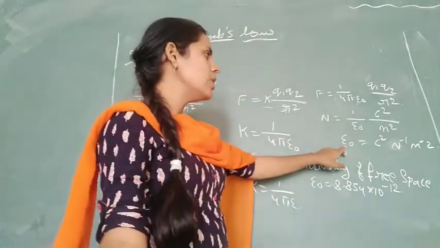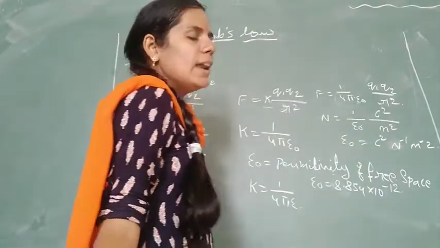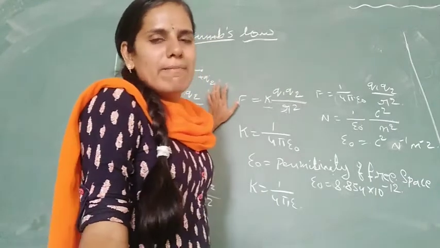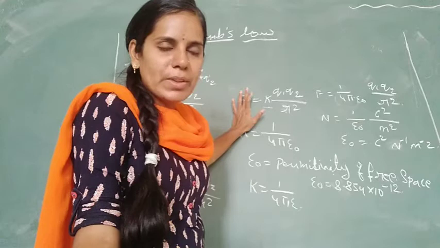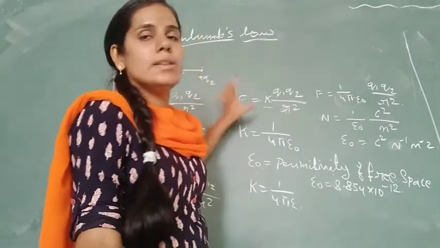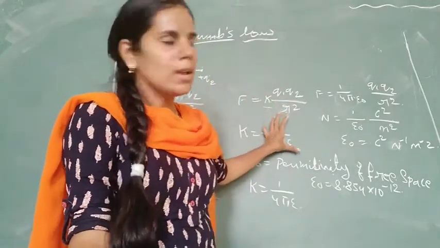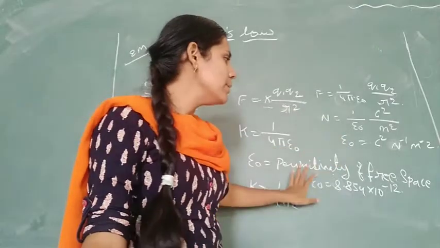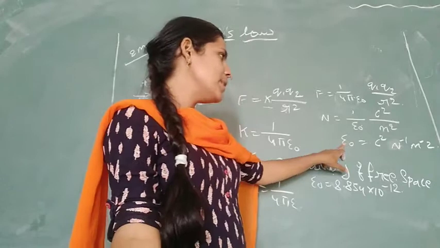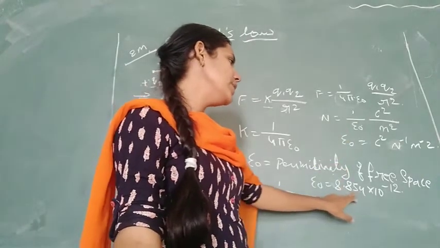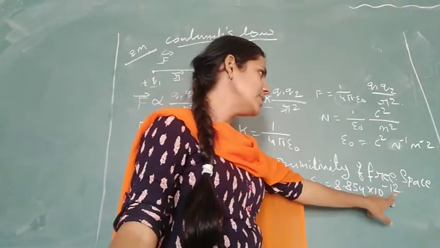Epsilon represents how the electric force or electric field varies depending on the medium. Epsilon naught is the permittivity of free space, with value 8.854 into 10 to the power of minus 12.